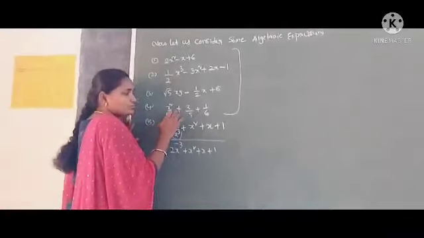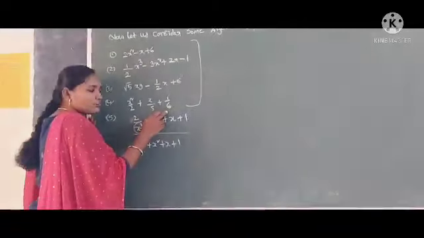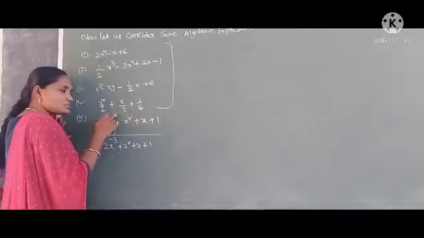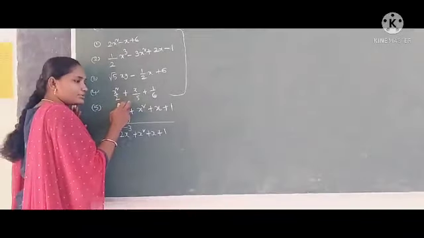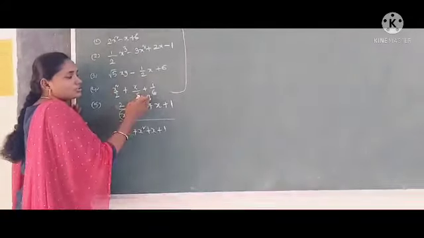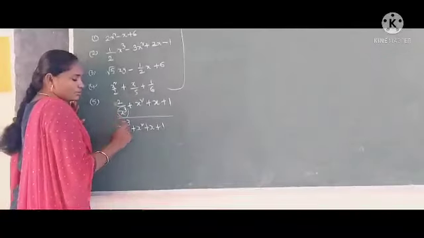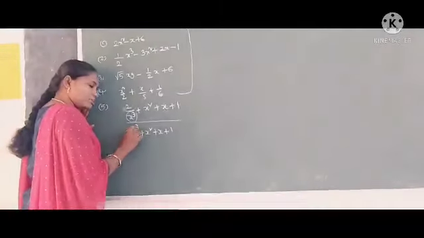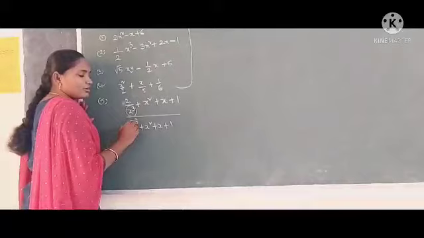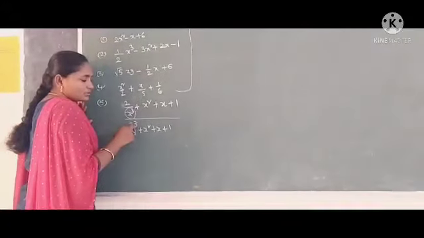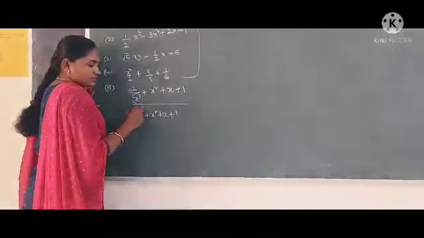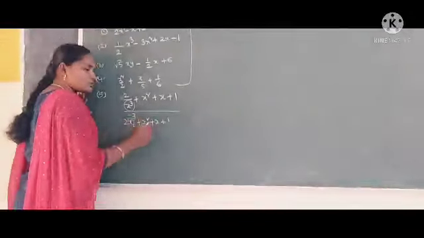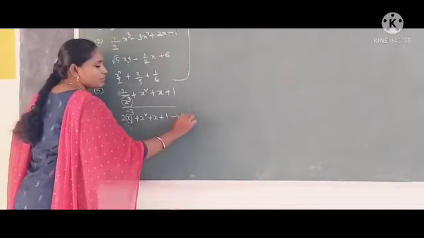X square by 2 plus x by 5 plus 1 by 6: every variable has a non-negative integral power, so this is also a polynomial. But in this last expression, the variable x has a negative integer exponential power, so this is not a polynomial.